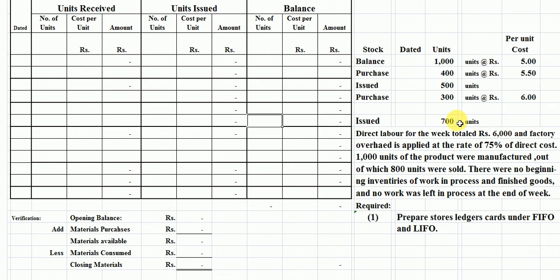Direct labor for the week totals ₹6,000 and factory overhead is applied at the rate of 75% of direct cost. 1,000 units of the product were manufactured, out of which 800 units were sold. There were no beginning inventories of work in process and finished goods, and no work was left in process at the end of the week. Required: prepare store ledger cards under FIFO method and LIFO method.